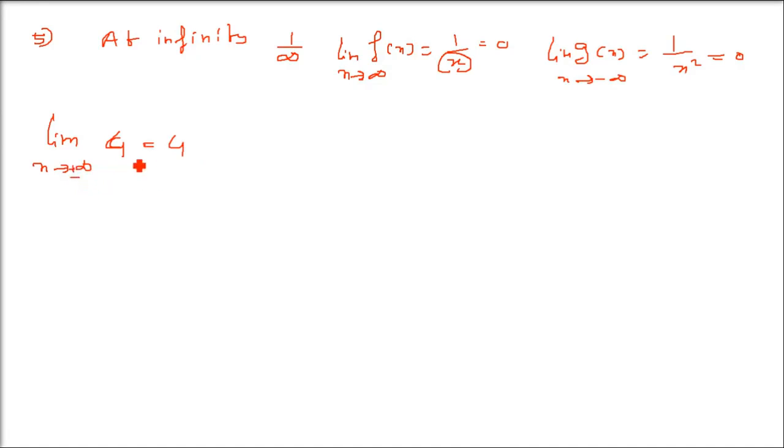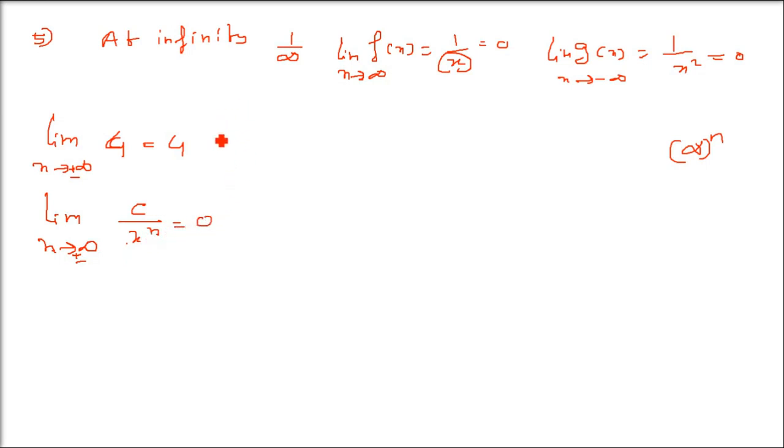If you have plus infinity or minus infinity, it doesn't matter. It will always be 4 because there is no x involved. So we have limit x tends to infinity. X tends to infinity is a very huge number. And if you have a constant number and you divide by some x or x square or x to the power n, this x is infinity. So because the denominator is infinity, you will always get 0. Infinity to the power n is infinity. Anything divided by infinity is always 0, either plus infinity or minus infinity. That is what we are going to use in solving this.